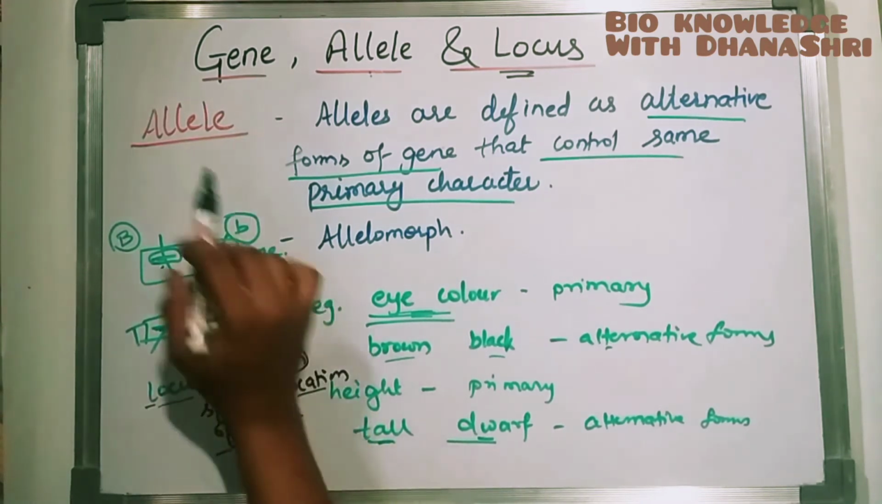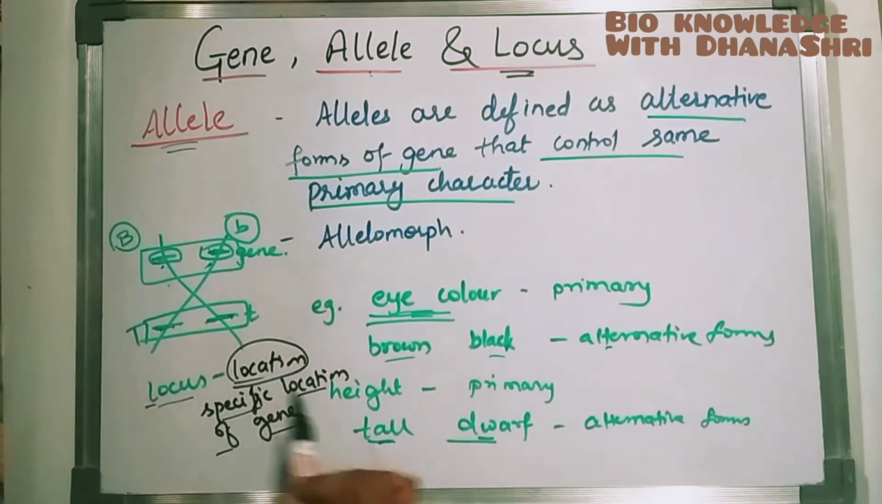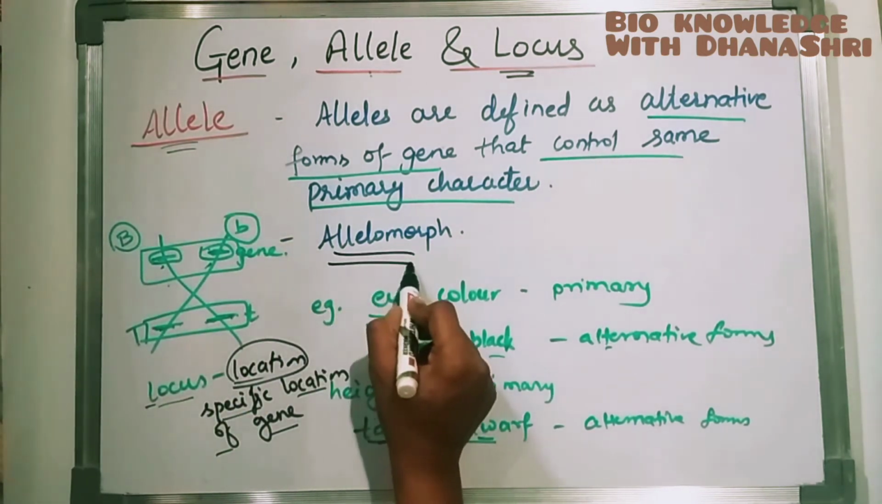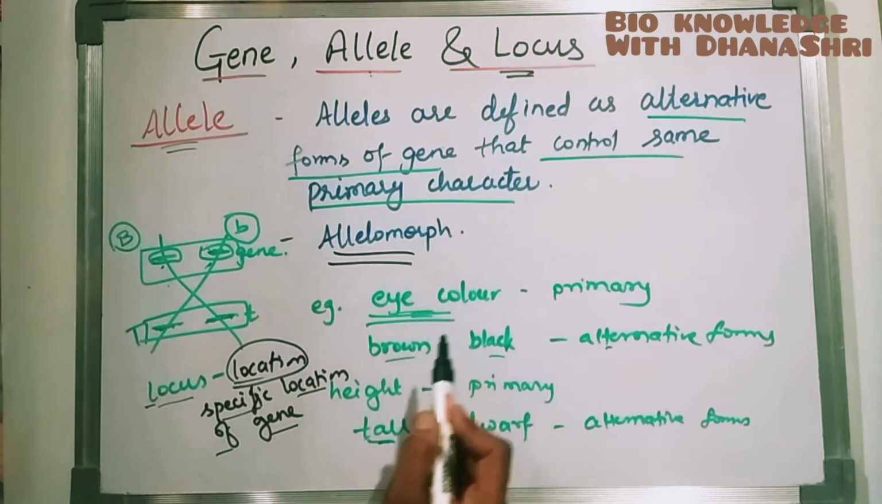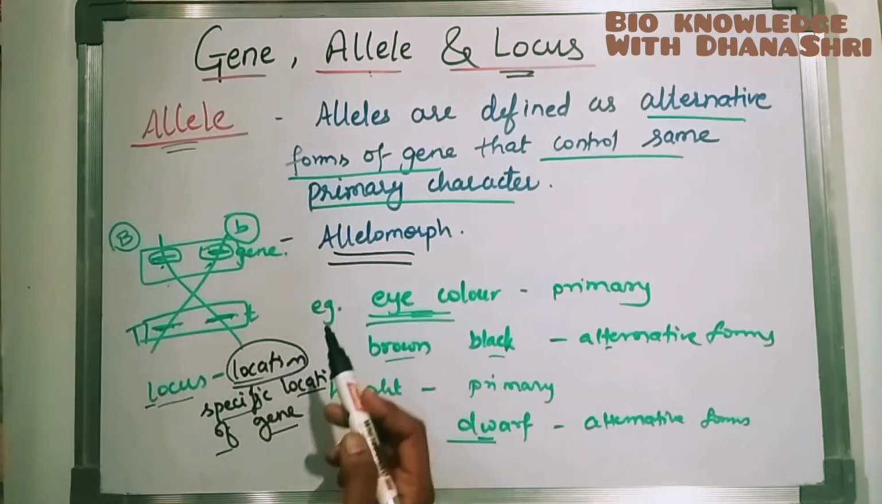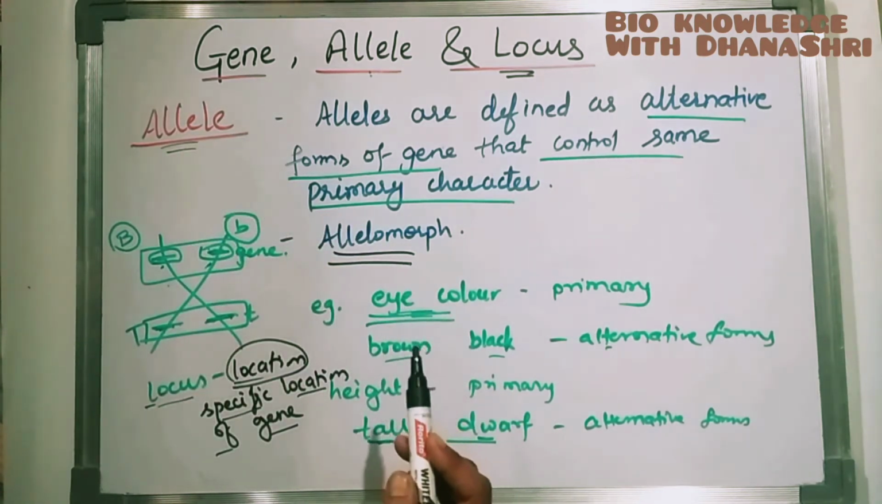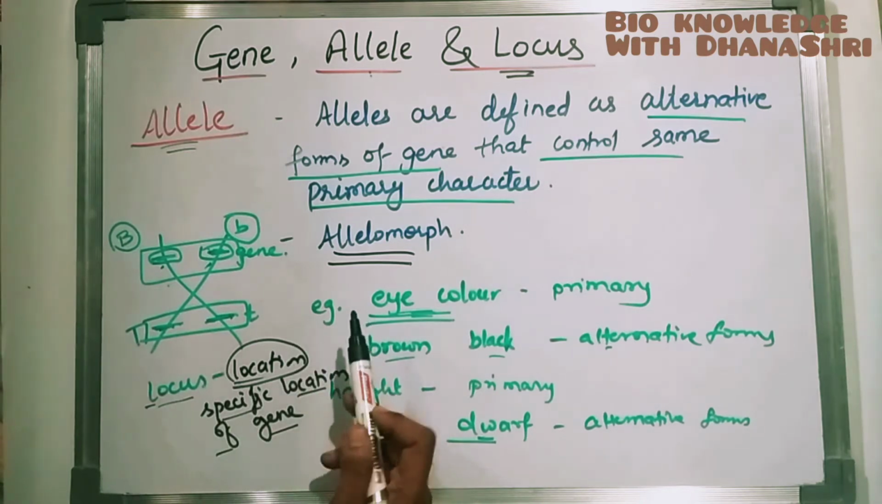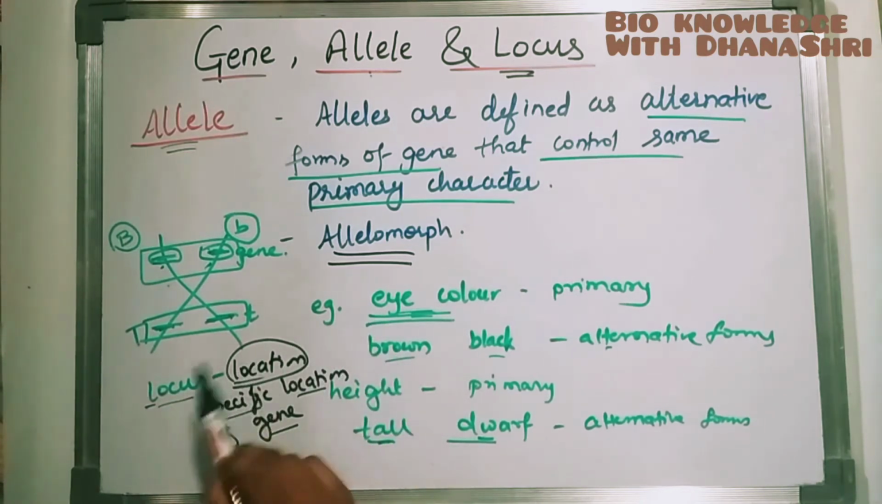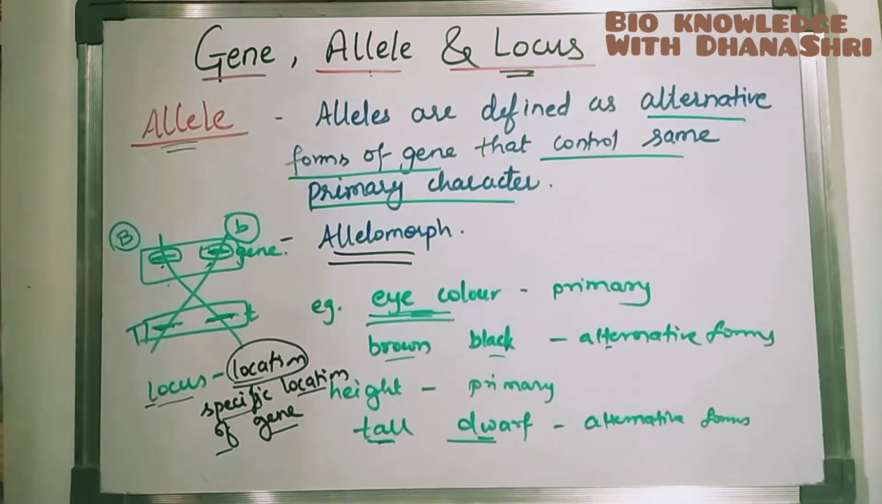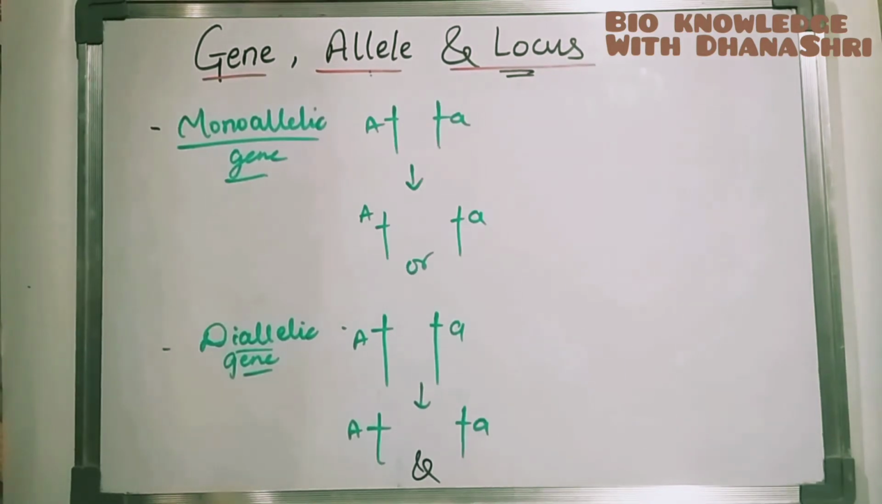So again, we'll go into the allele. Allele is also called allelomorph. You can pronounce it as allelomorph, or you can simply say allele. So if a genetic locus is represented by a single allele, then it is called monoallelic. Now we'll see monoallelic. So monoallelic means what?